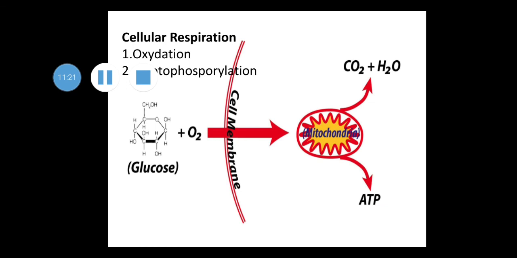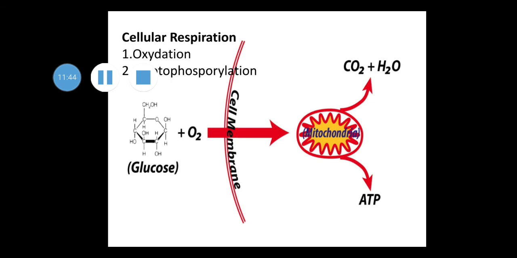This takes place inside the cell where food is oxidized and ATP is generated. It can be shown in two steps. Oxidation means breaking of complex organic molecules into simple or inorganic molecules and releasing heat energy.